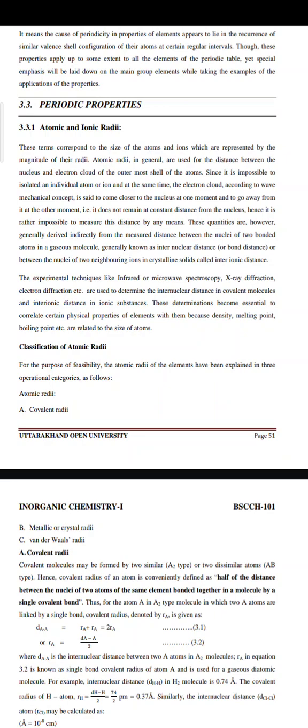Since it is impossible to isolate an individual atom or ion, and at the same time the electron cloud, according to the wave mechanical concept, comes closer to the nucleus at one moment and goes away from it at another, that is, it does not remain at a constant distance from the nucleus, it is rather impossible to measure this distance by any means.